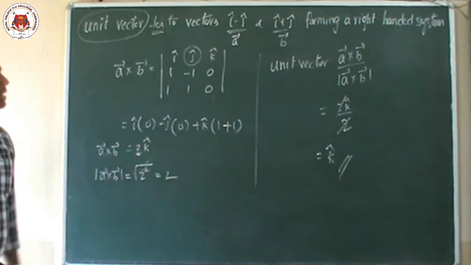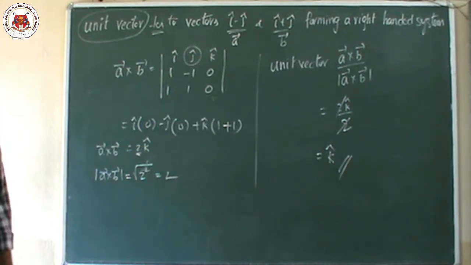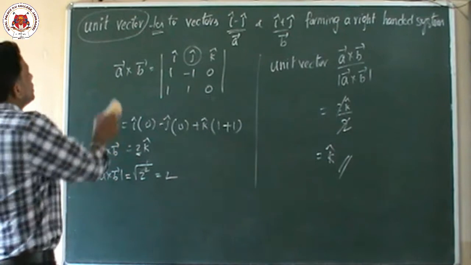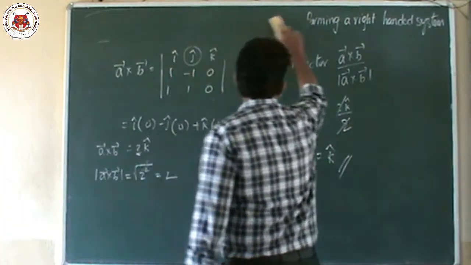Then 2k cap by 2, the 2 cancels. Then what is the answer? K cap is the answer. So we go to the next question.